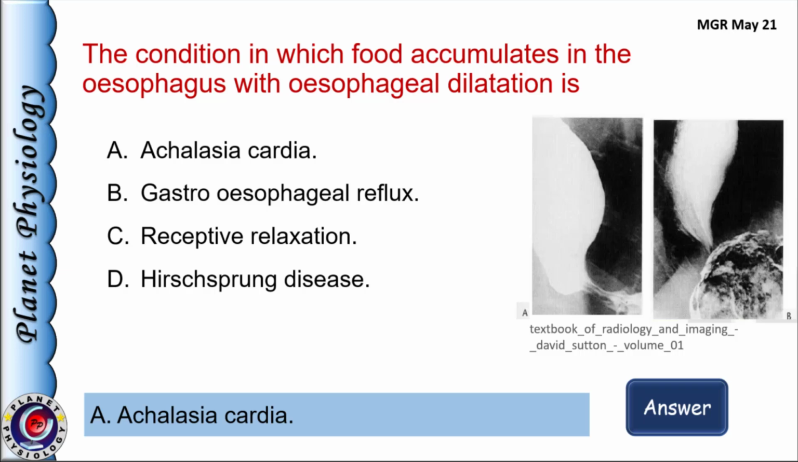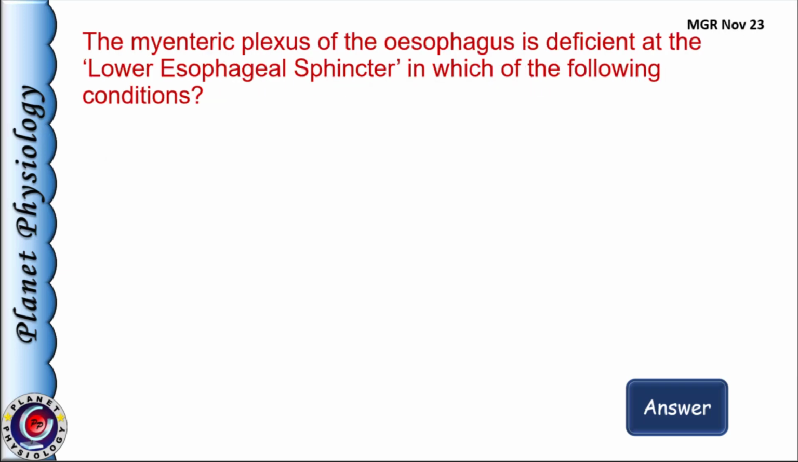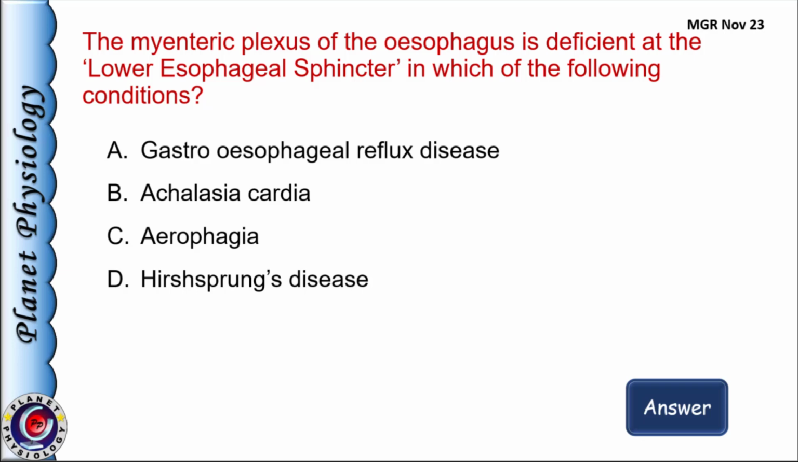Receptive relaxation is the normal relaxation of the intestine occurring distal to the point of contraction during peristalsis. While Hirschsprung's disease is nothing but megacolon, which is due to deficiency of myenteric plexus, but this deficiency is in sigmoid. Next question. Myenteric plexus of esophagus is deficient at the lower esophageal sphincter in which of the following conditions?